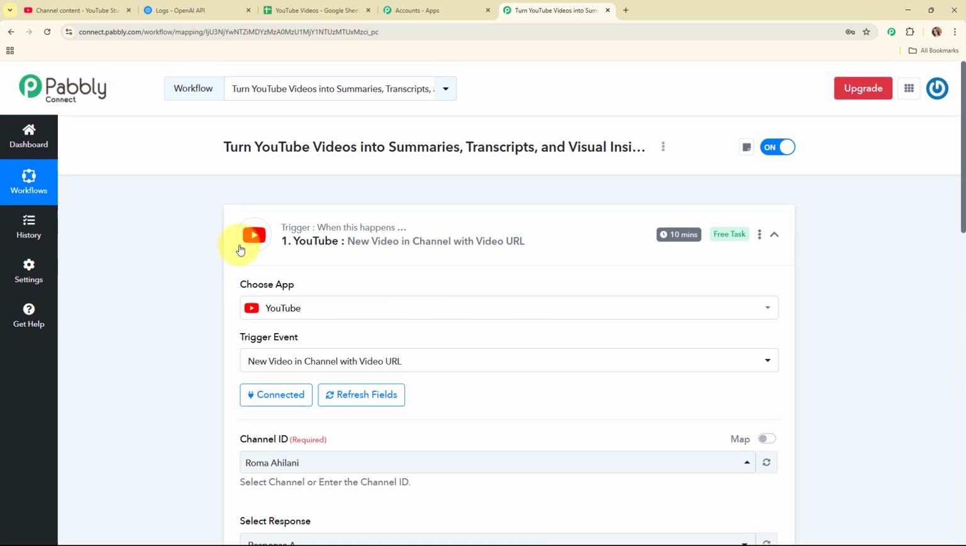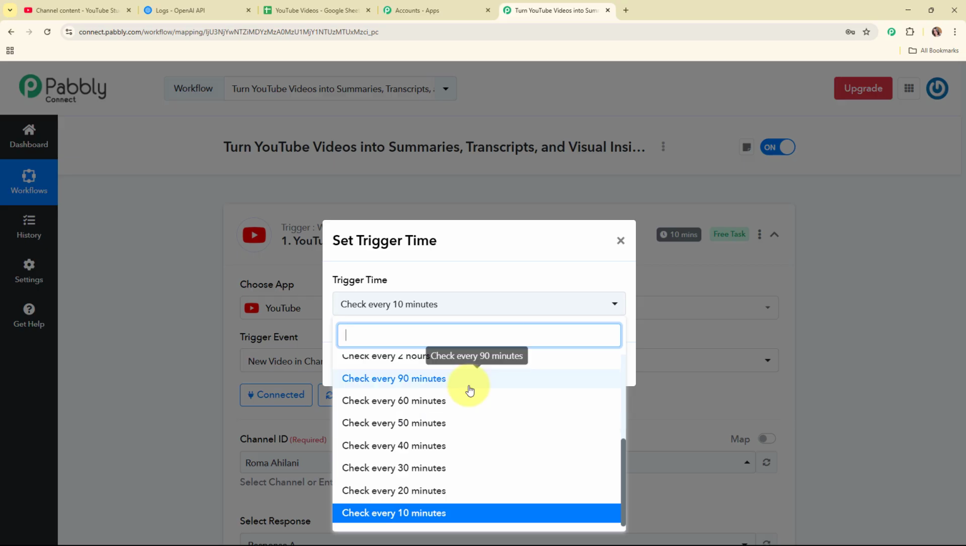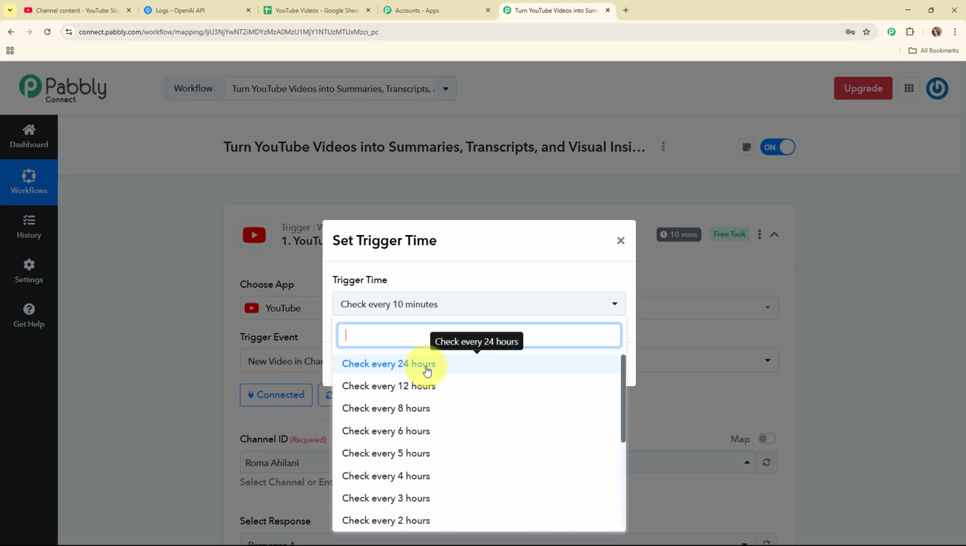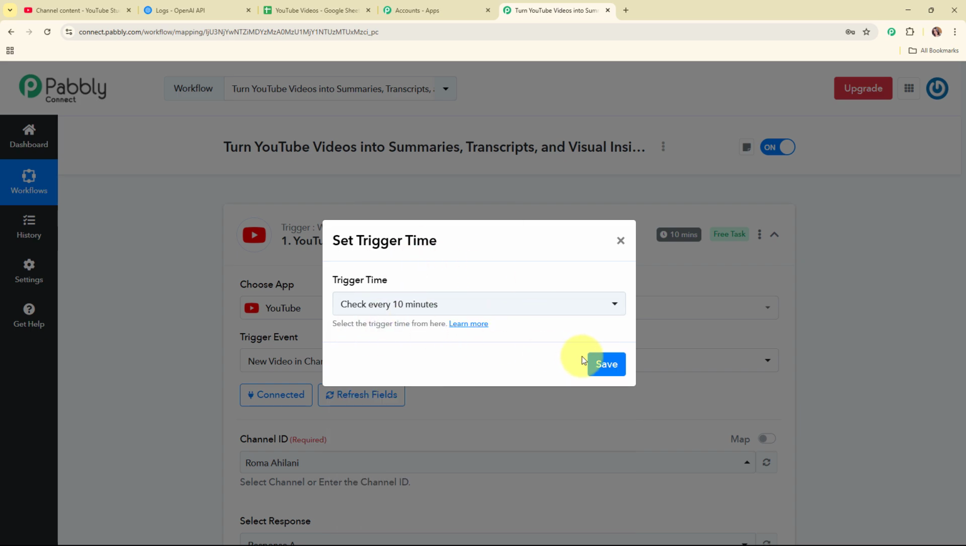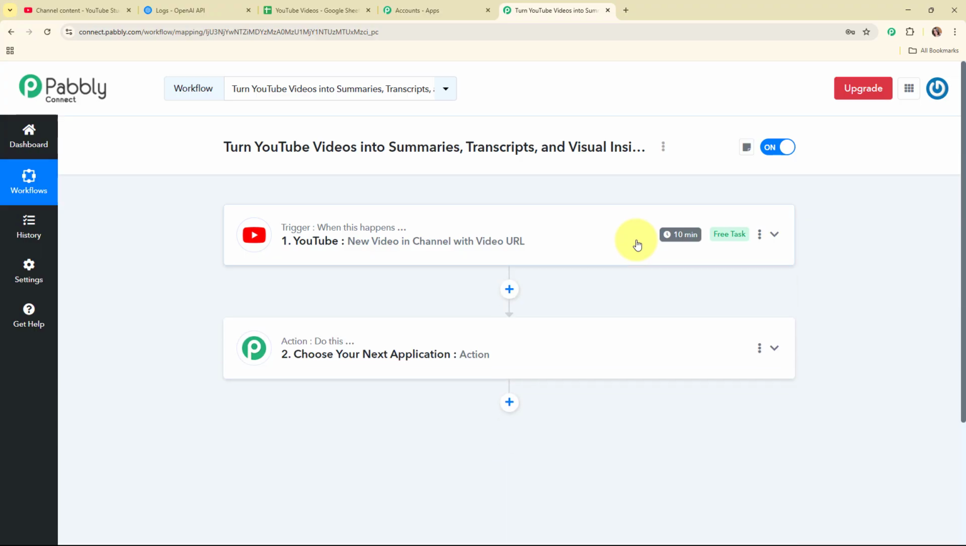So here let me tell you that YouTube is a polling based application. That means it will capture the new responses within 10 minutes. And if you wish to set this trigger time, then you need to click on these three dots, and from here you need to select set trigger time, and then a dialog box is going to appear in front of you. So if I click on this drop down menu, you can select the trigger time as per your need. So here you can see the minimum is 10 minutes and maximum is 24 hours. Alright, so here I've selected the minimum time, and then I'm going to click on this save. And with this we have successfully set up a trigger over here.